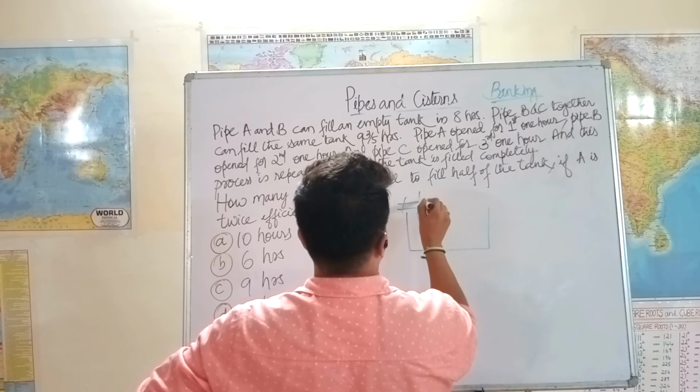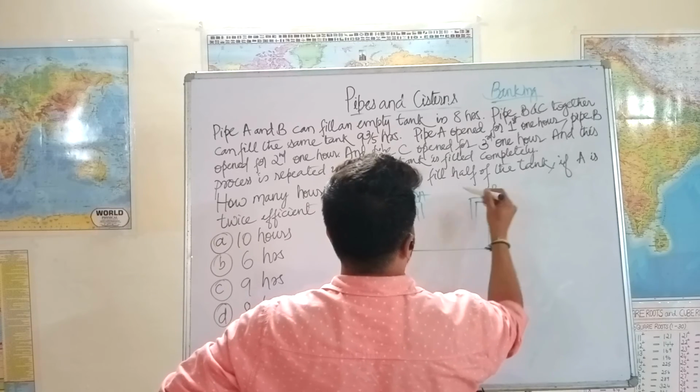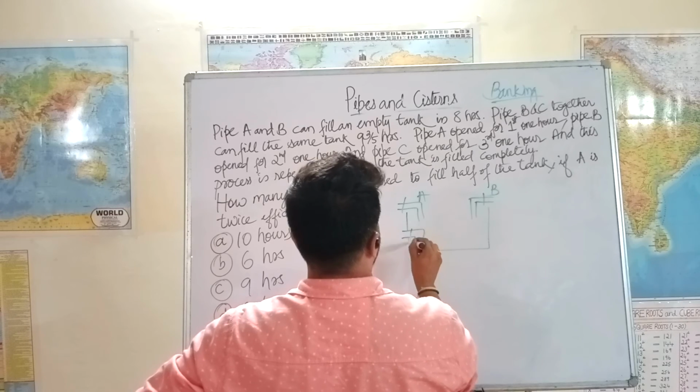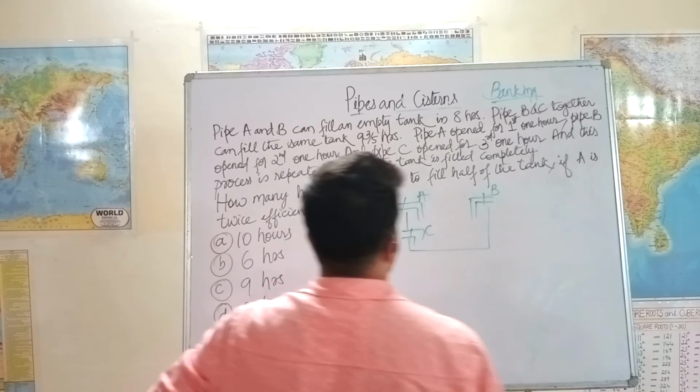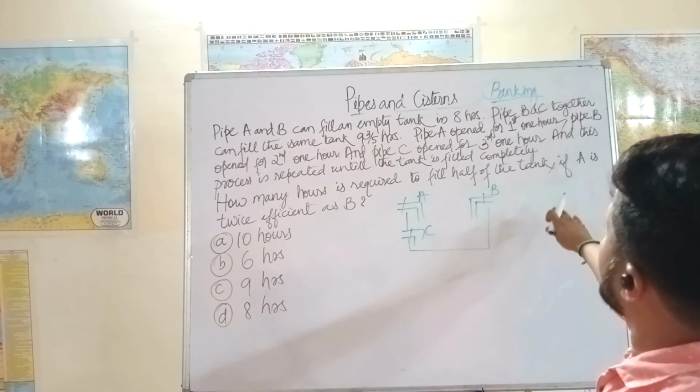Pipe A, pipe B, and pipe C. The relationship between pipe A and B is what?